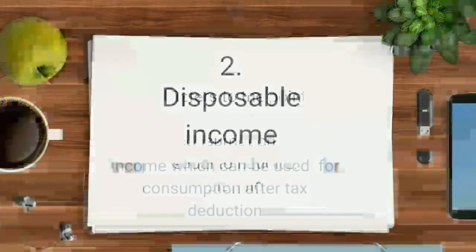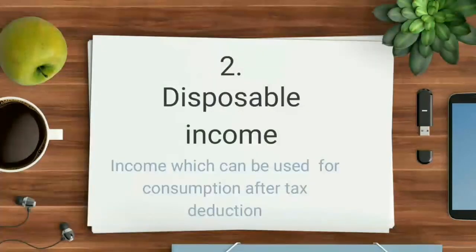The second term is disposable income. Some of you know the meaning of disposable income, but many of you may not. This term is actually used in this chapter. Disposable income is popularly the income which we are left with in our hand, in the person's hand, after deduction of taxes. Any kind of taxes or liabilities which we have to pay to the government, when deducted from the gross income, that part is known as disposable income.